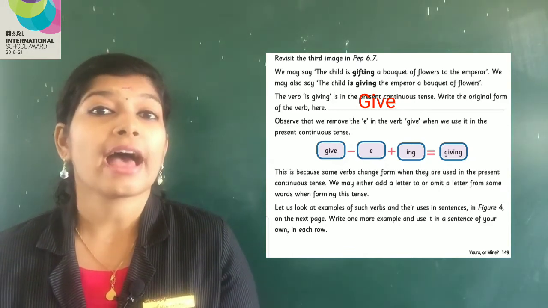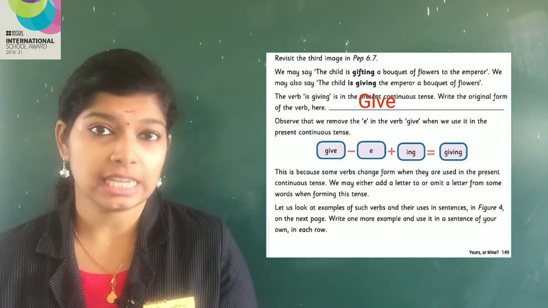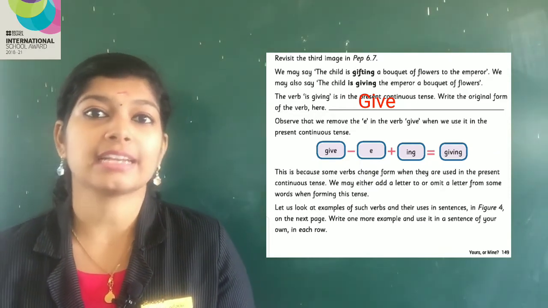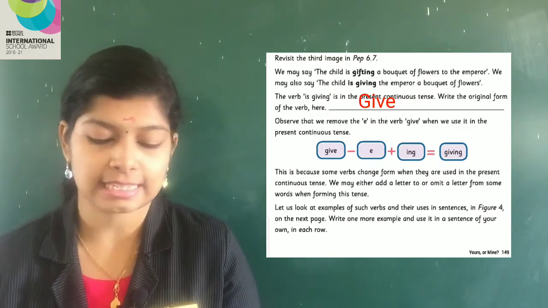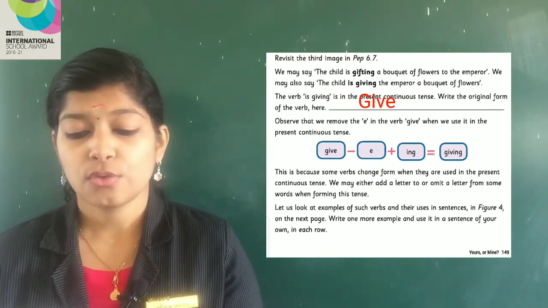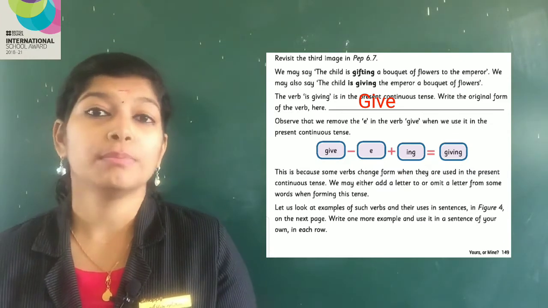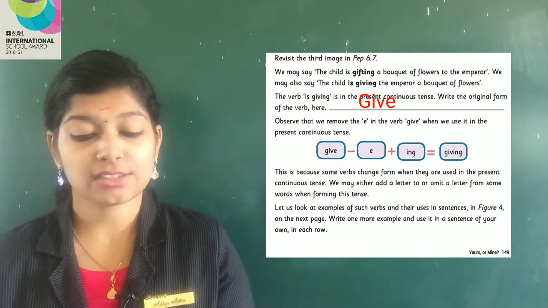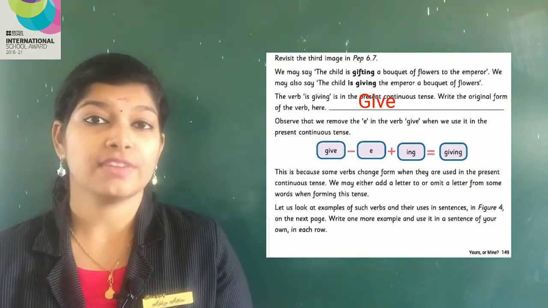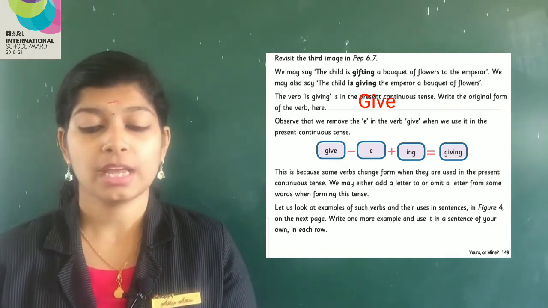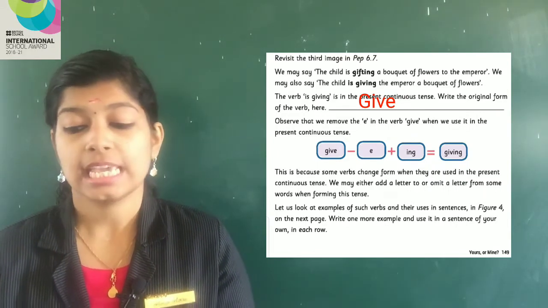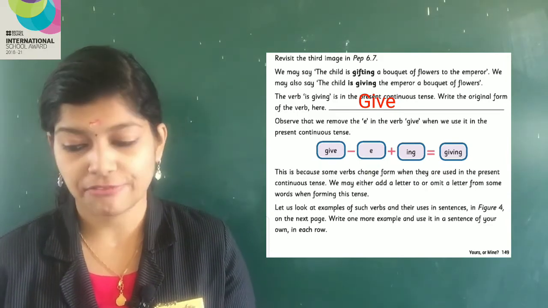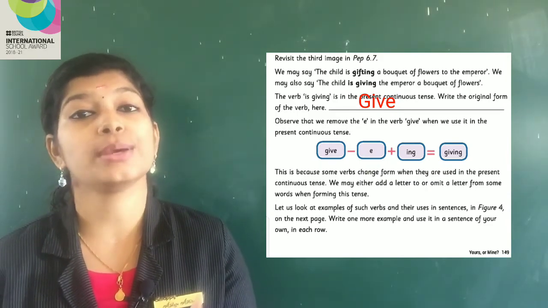When we add -ing to G-I-V-E and cut the e from give, it becomes giving. That is present continuous tense. Observe that we remove the e in the verb give when we use it in the present continuous tense. Here the structure is given. G-I-V-E is the original form of the verb. From that we subtract e and add -ing. It becomes giving. That is in present continuous tense.